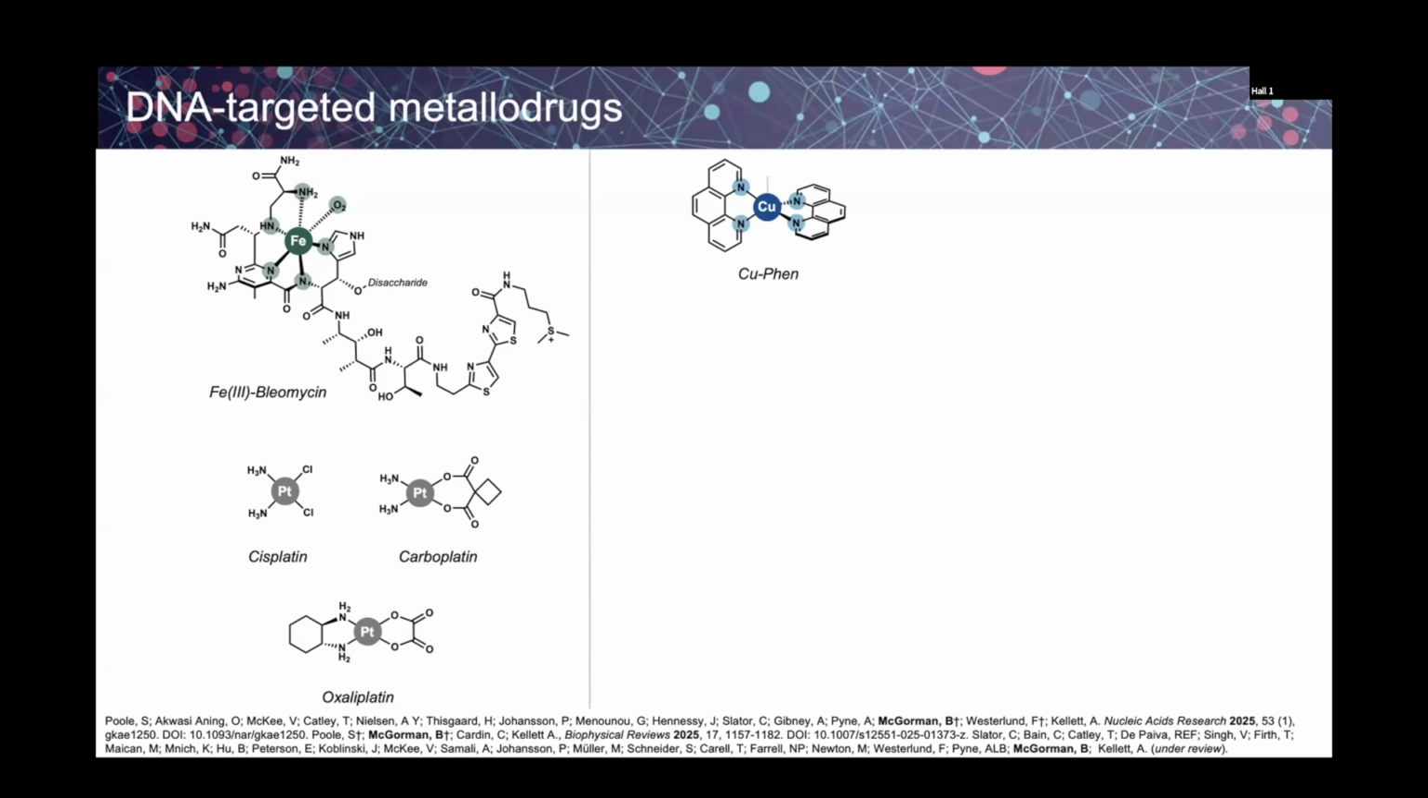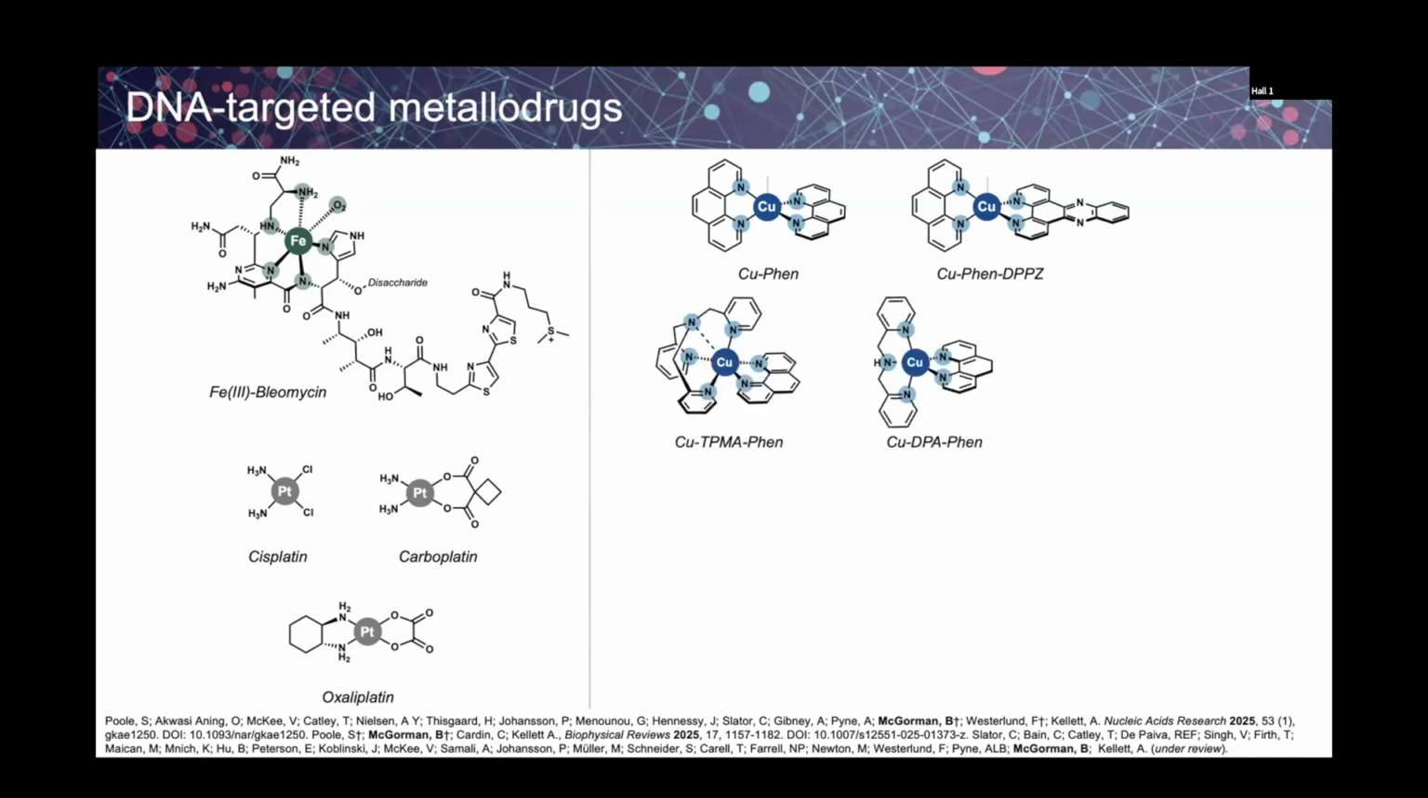A lot of research has been done to expand these chemical nucleases, including adding extended intercalating systems like DPPZ, which increase the binding affinity with DNA. And then we also have copper caging systems, TPMA and DPA. These help to stabilize the copper center, with the less sterically hindered DPA having higher DNA binding affinity.